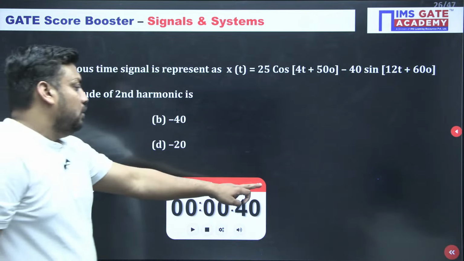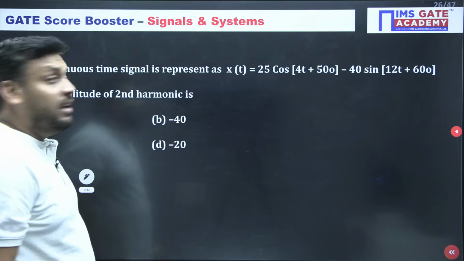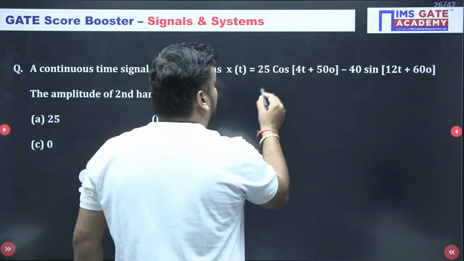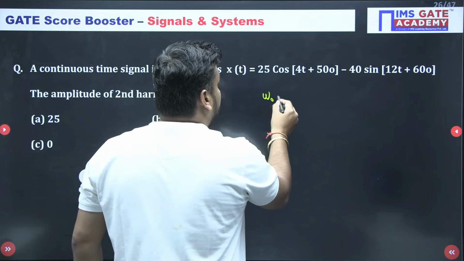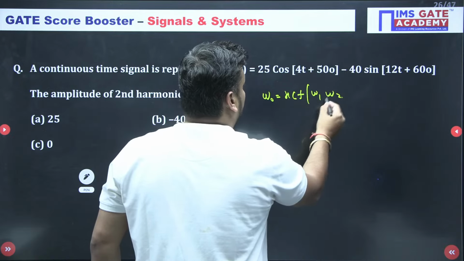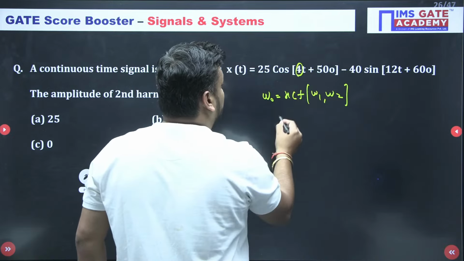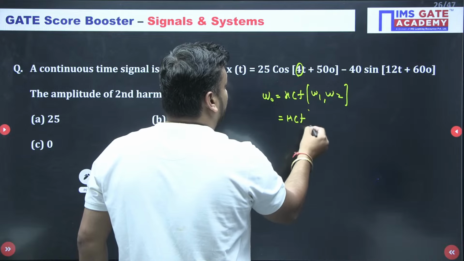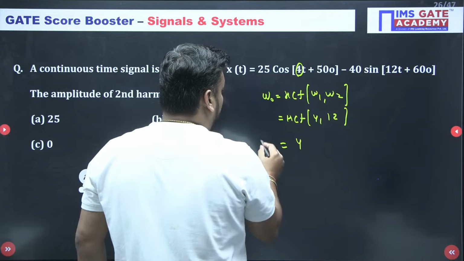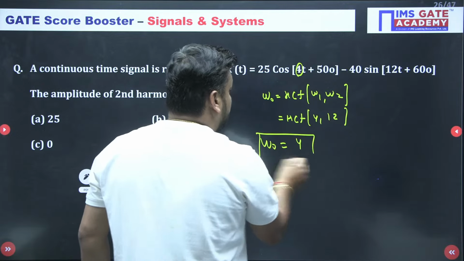Answer is A. Are you sure for this question, beta? Tell me first of all, you have to check the fundamental frequency omega 0 by using this formula, HCF of omega 1 and omega 2. Do you know omega 1 is 4? So HCF of 4 and 12 is nothing but 4. So it means fundamental frequency is 4.